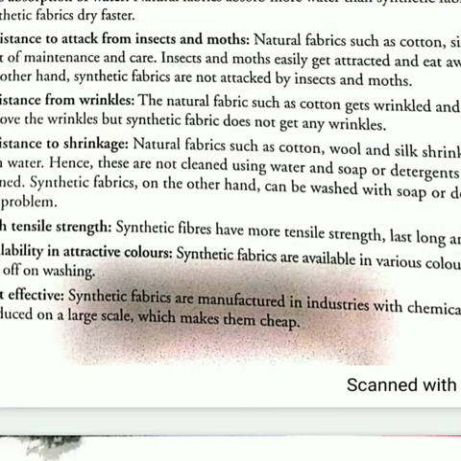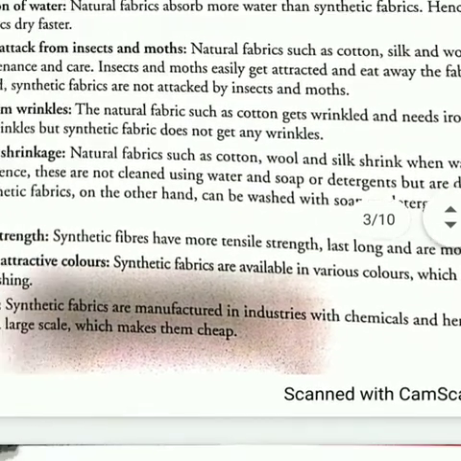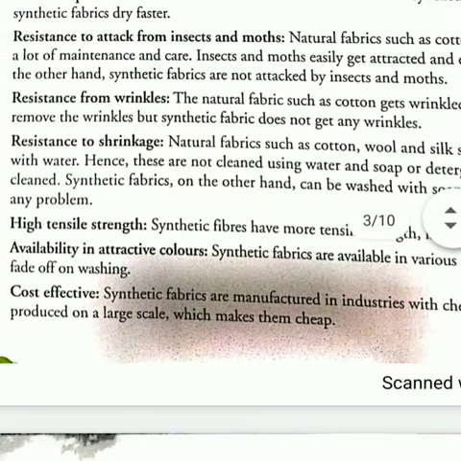Last, long-lasting means they are durable, they can be used for a long period of time. Then attractive: yes, these types of clothes have very attractive colors according to the new fashion. In synthetic fibers we can get so many varieties, but as we move to cotton and other natural fibers, we won't see so many varieties, isn't it?